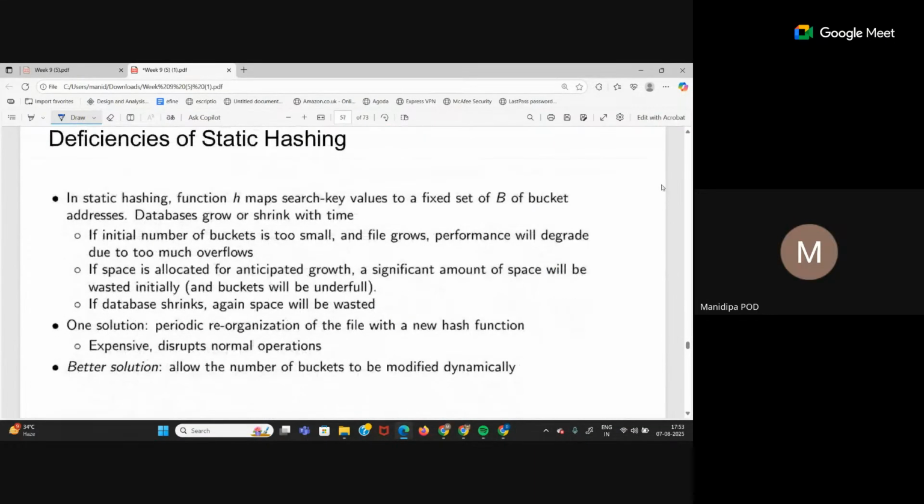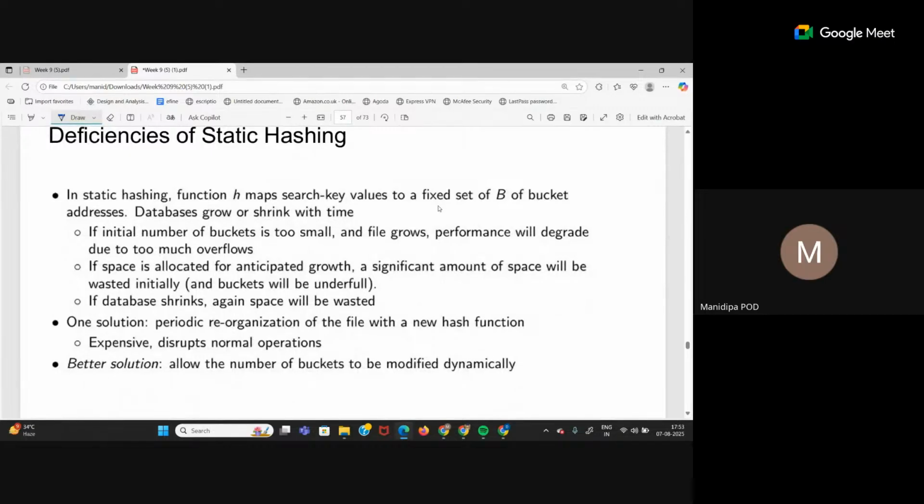So the deficiencies of static hashing, I already told you, are that the bucket size and number of buckets are always fixed. So we cannot know beforehand how many buckets we will need. If the initial number is too small and the file grows very much, then performance will degrade because too many overflows will happen. If you have 10 buckets and thousands of records, then there will be overflows, and as many overflow buckets there are, that many chainings there are, that much more time it will take to search. So performance will degrade. Again, if you allocate too much space and the file doesn't grow significantly, then all that space is allocated and wasted, right?